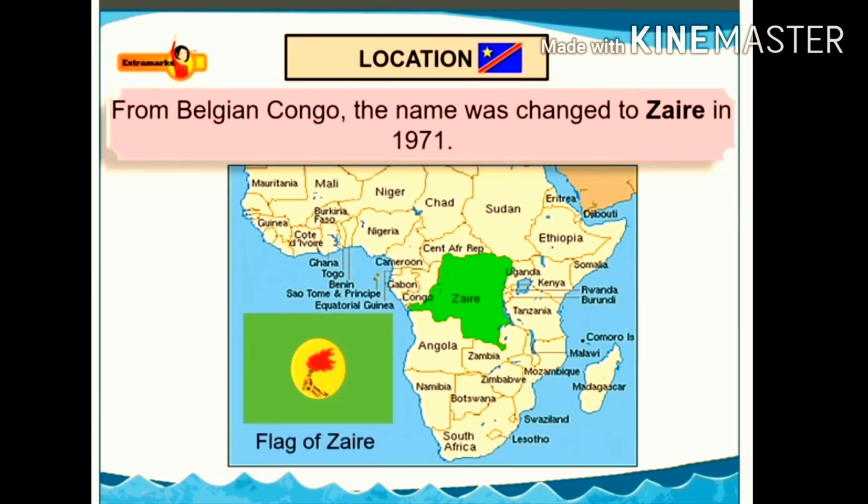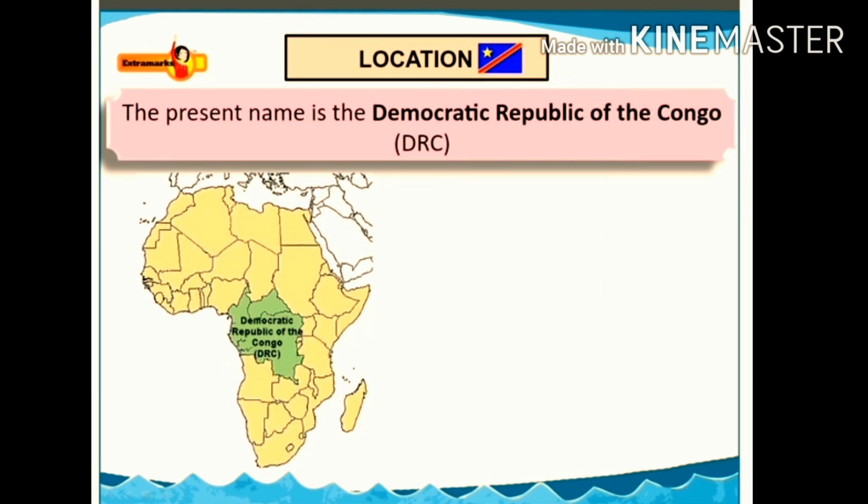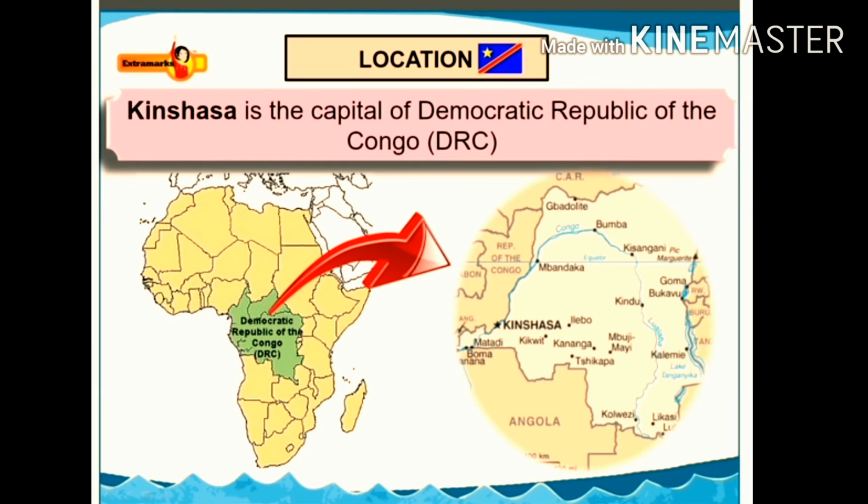From Belgian Congo, the name was changed to Zaire. In 1997, the country was renamed and currently it is called Democratic Republic of the Congo, DRC. Its capital is Kinshasa.